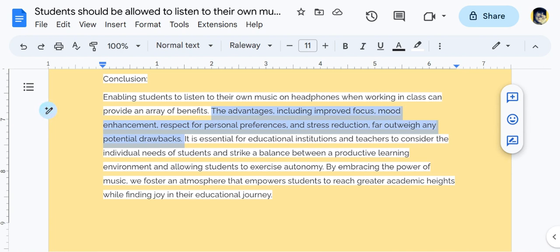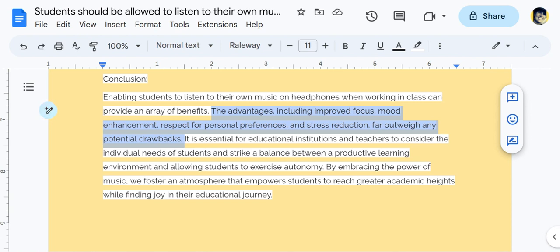And I wish it could have been almost more thematic with, you know, balancing or striking a chord between productive learning, so you're using some musical language within the essay itself. But I do really like that, striking a balance and this idea of productive learning and being allowed to exercise autonomy. Definitely appreciate this idea of, again, empowering students.